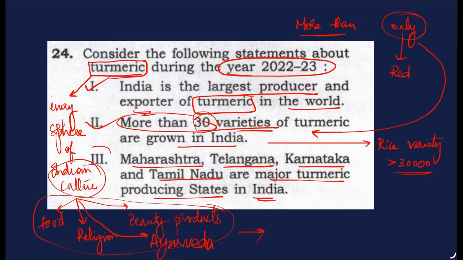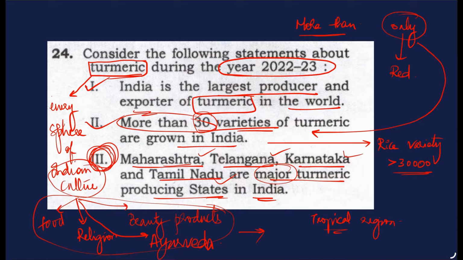And now, the third statement. The reason I am solving this question under the correlation based topic is because of this option. Here they are saying Maharashtra, Telangana, Karnataka, Tamil Nadu are major turmeric producing states. I knew as a fact that turmeric is grown in tropical regions, so it requires a tropical climate.